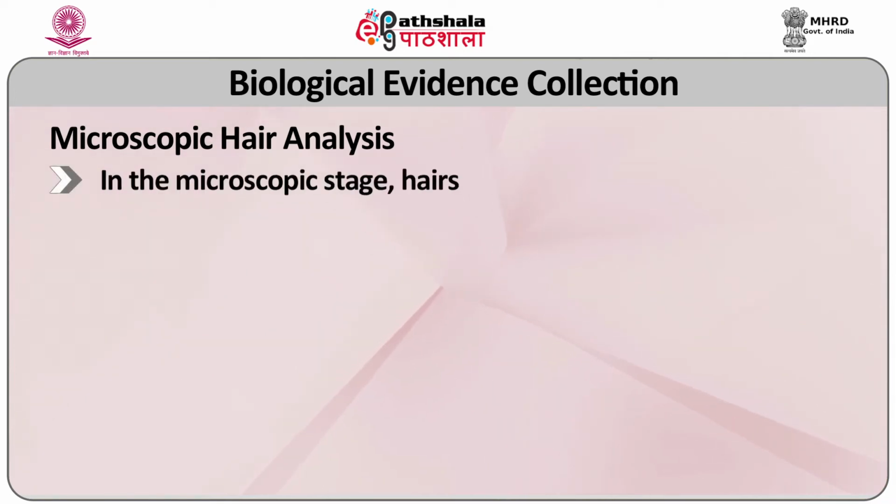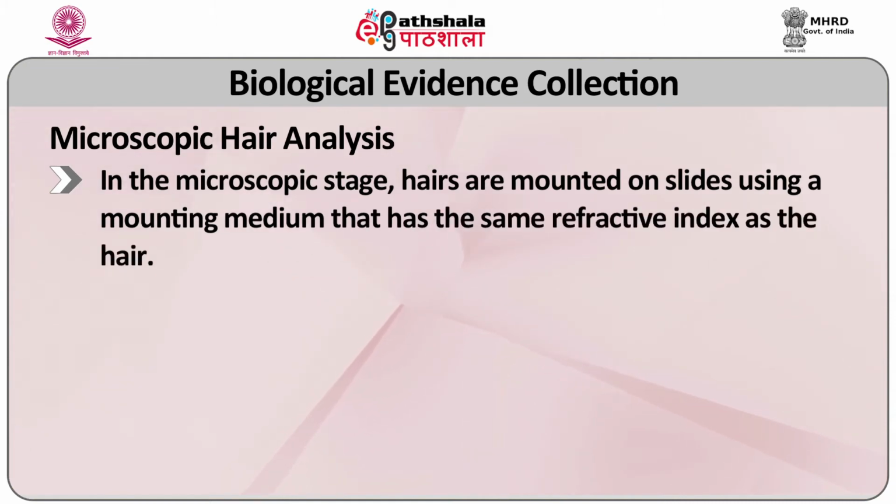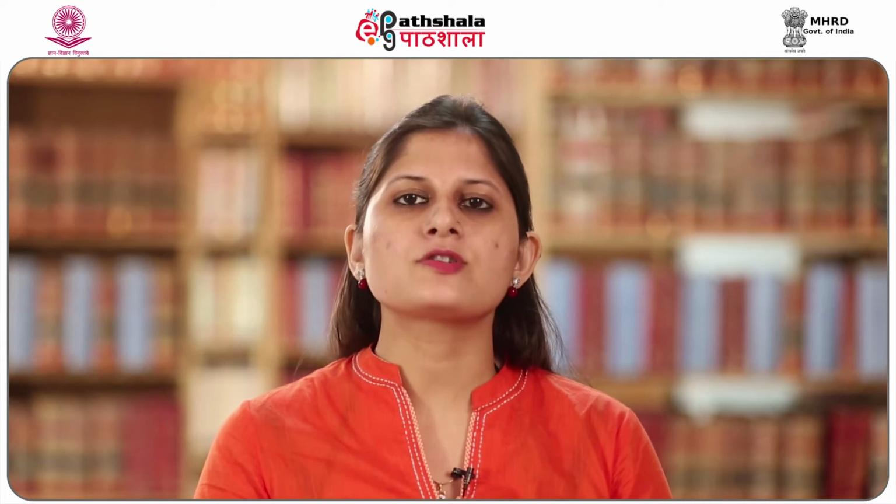In the microscopic stage, hairs are mounted on a slide using a mounting medium that has the same refractive index as that of the hair. The hair analyst attempts to identify the part of the body from which the hair might have come based on certain